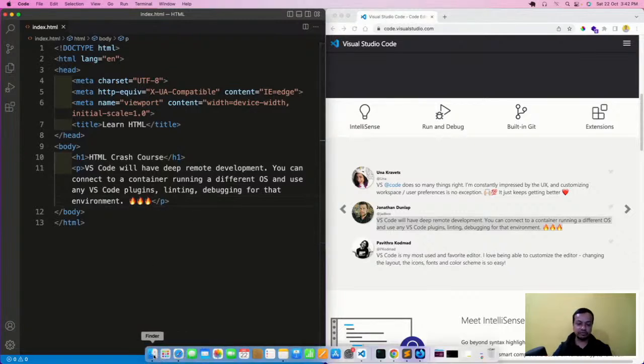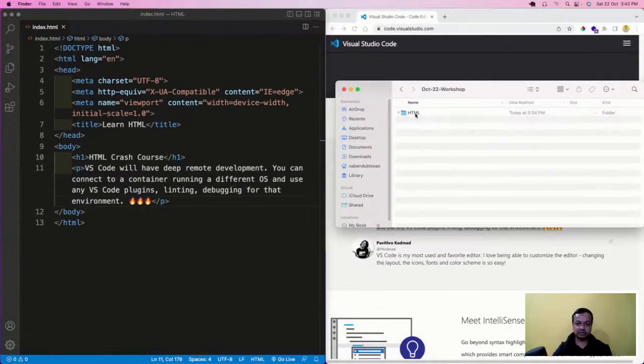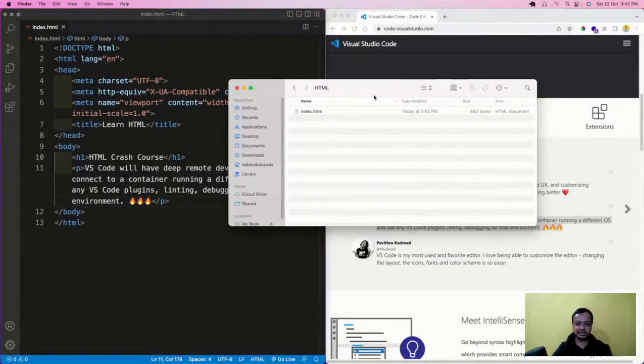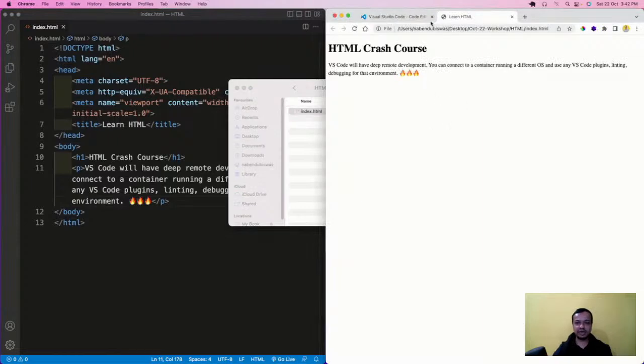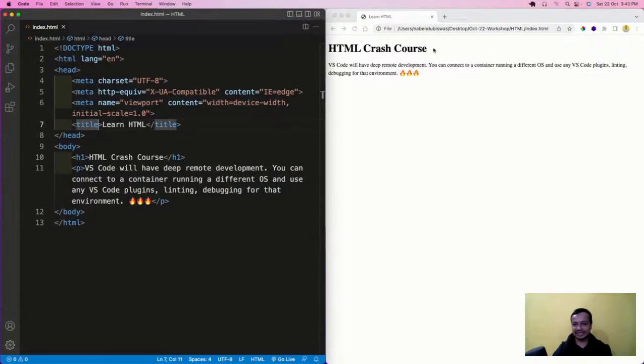Where do I see it? I have to go back here and see this. I will go to the HTML folder, and this index of HTML is there. If I double click on it, it will open in Safari, which is the default browser of a Mac. I don't like it. Nobody likes it, and everybody loves Chrome. Maybe on your Windows machine you will have Chrome, but I will right click and open with Chrome because I'm working on Chrome. So Chrome will open, and I will close this thing. So this is the site which we are creating. See, this title is showing here. HTML crash course is a big H1, and the paragraph is showing here. So this is how it is.